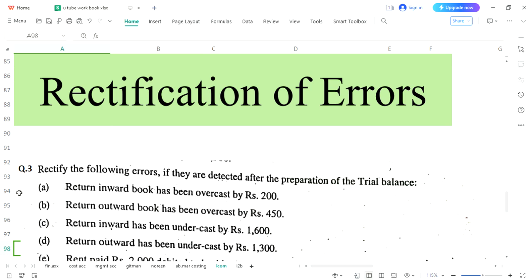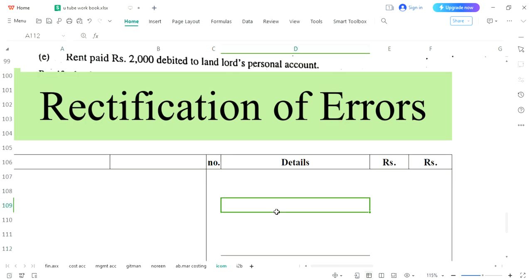Today's target is to solve question number 3. The chapter we are dealing with is rectification of errors. These 5 entries are given in your question, and one by one we will start. So the first entry is saying return inward is overcast. So why not write the narration first.